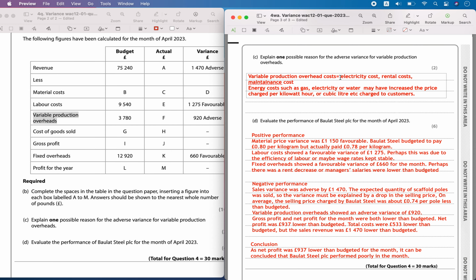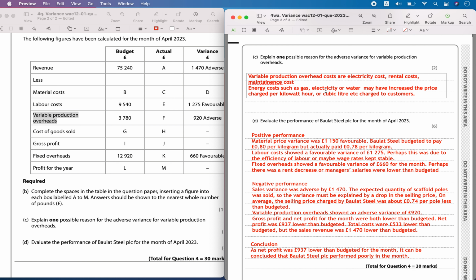Now for the variable production overheads, you should know some of the variable overhead production costs are electricity costs, rental costs, maintenance costs. All this comes under the variable production overhead cost. You can take one of them such as energy or electricity costs.